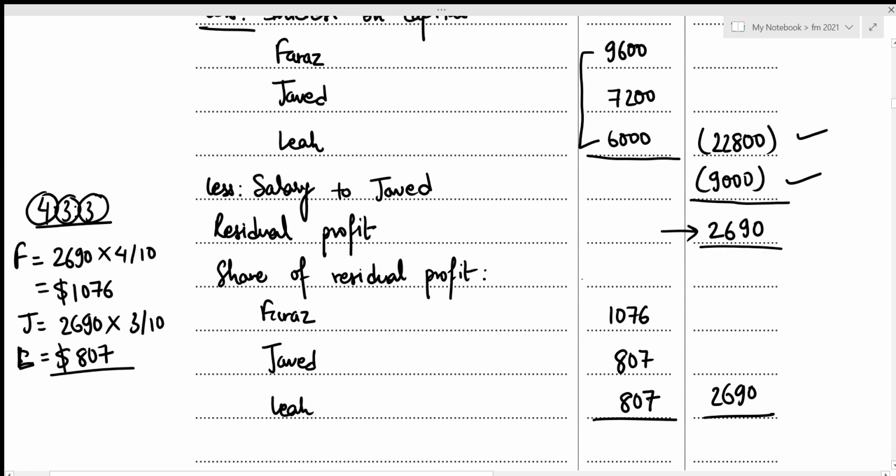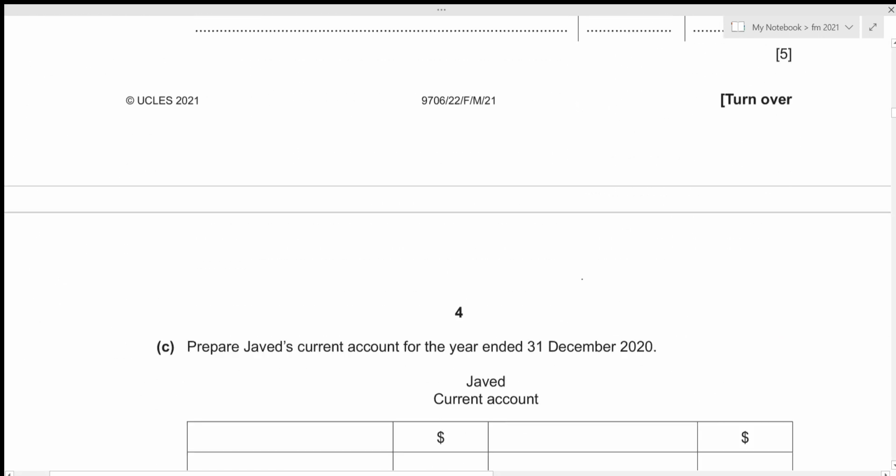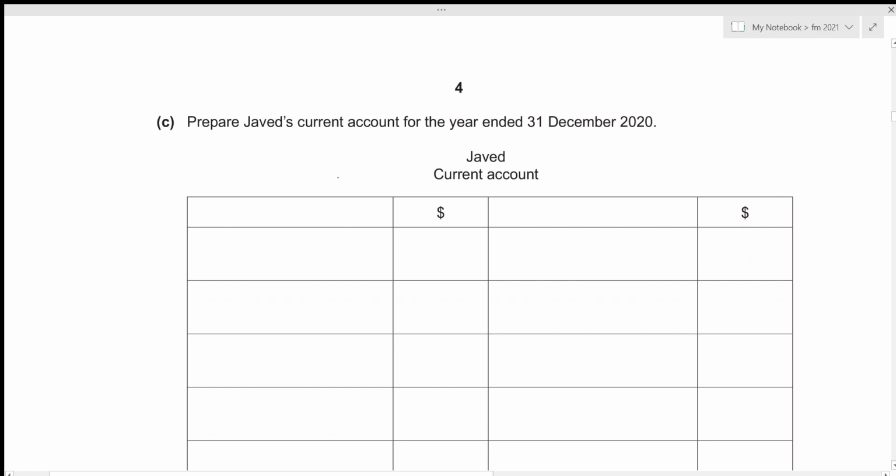And this concludes our appropriation account as well as the second part of this question. Now let's move towards the third part. We now need to prepare Javed's current account for the year ended 31st December 2020. Okay, so we will definitely start with the opening balance, which is on 1st January 2020. Let's have a look above.